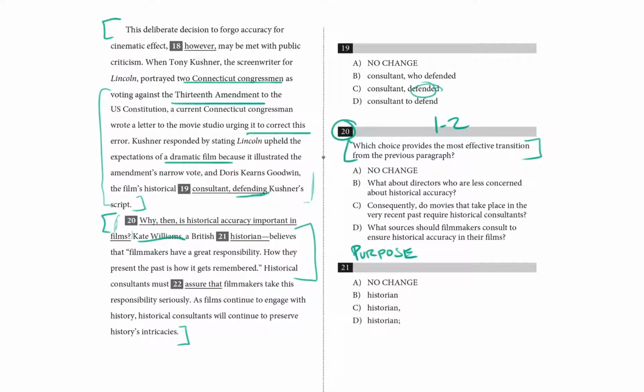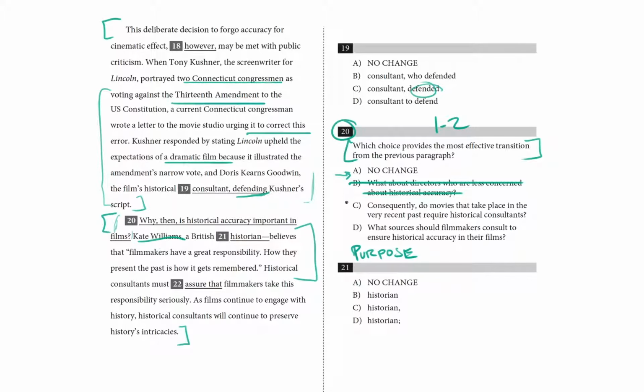So let's examine our choices. First choice is what we've already got in the passage. Why then is historical accuracy important in films? This sets up a question that is answered by Kate Williams. That's a pretty plausible choice. I'm going to put an arrow by it. Choice B, what about directors who are less concerned about historical accuracy? Well, the following paragraph doesn't discuss that. It discusses the responsibilities that filmmakers have according to this historian.